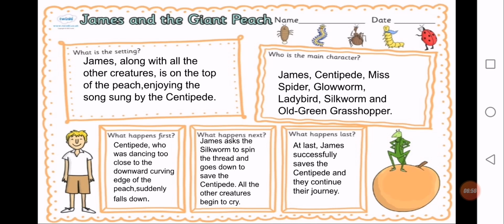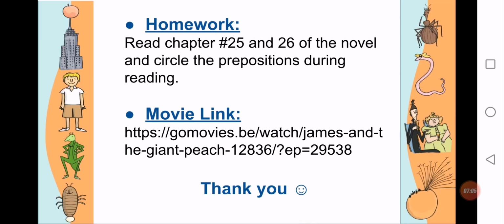So I hope the main events of chapter number 25 and 26 will be clear to you. Now, what is your homework? Your homework is to read chapter number 25 and 26 of the novel, and during reading you have to circle all the prepositions which are used in these two chapters. Okay, I have explained the main events to you, so I hope it will be easy for you to understand it while you will be reading it.